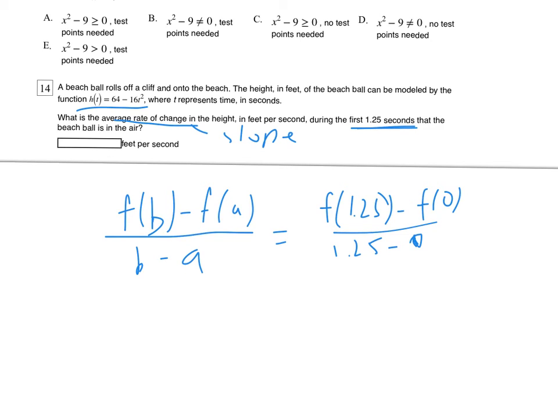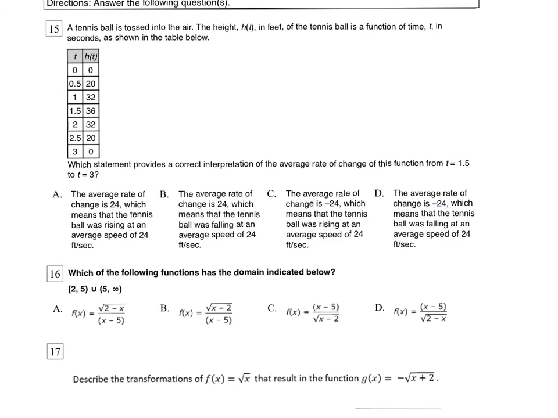And the trick on this one is that f of 0 is not 0. You need to actually, again, plug that into the function and find out what that is. So although this is f of 0, it's not 0. So the x value is 0. The y value is going to be something else. So you need to plug it in.